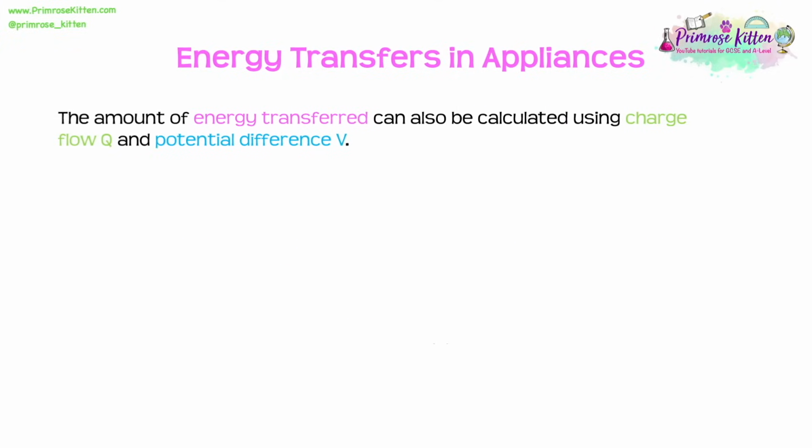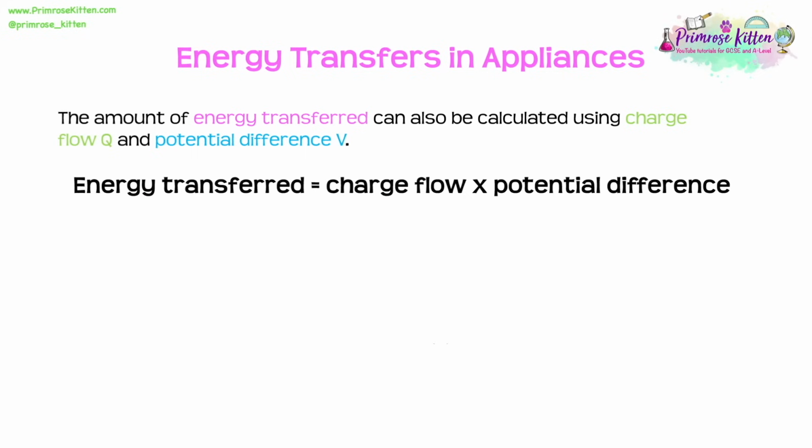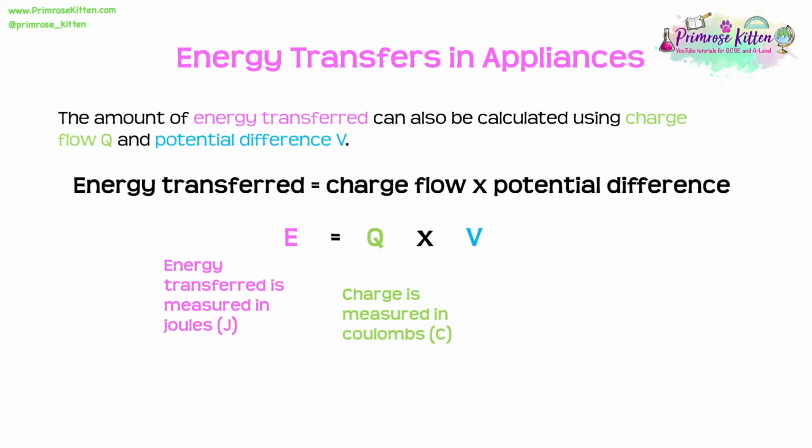The amount of energy transferred can also be calculated using charge flow Q and potential difference V. Energy transferred equals charge flow times potential difference, or using the symbols E equals Q times V. In this case, the energy transferred is measured in joules, which is a J, charge is measured in coulombs, which is a capital C, and potential difference is measured in volts, which is a capital V.